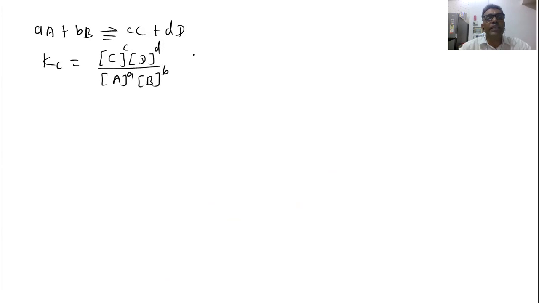Similarly, we can write here Kp, the equilibrium constant expressed in terms of the pressure. So if both the reactants and products are in gas phase, then this should be written as partial pressure of the product C raised to power c into partial pressure of the product D raised to power d divided by partial pressure of the reactant A raised to power a into partial pressure of the reactant B raised to power b.